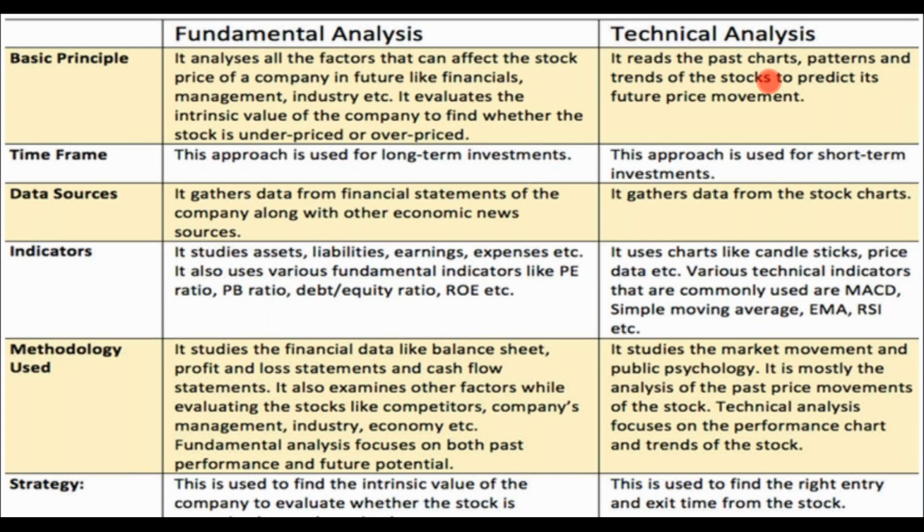Bulls means all those who are looking for buying opportunities. Bears means all those who are looking for selling opportunities. So there are only two kinds of people in the market: they are either bullish or bearish on the market. The basic principle of technical analysis is that we study the past charts, patterns and trend of that stock, and then we try to assume where this stock is going to move in the coming future.